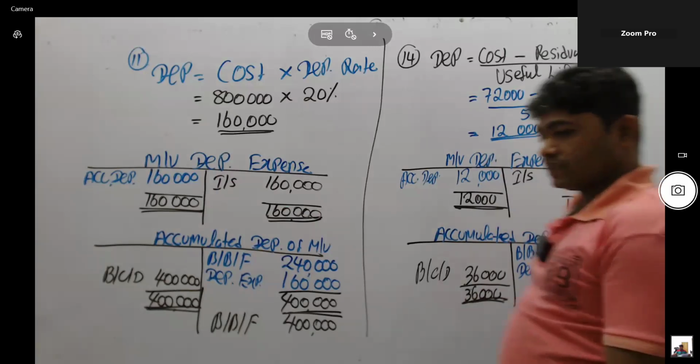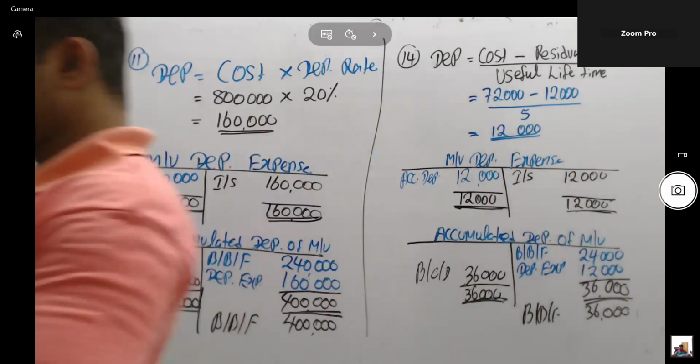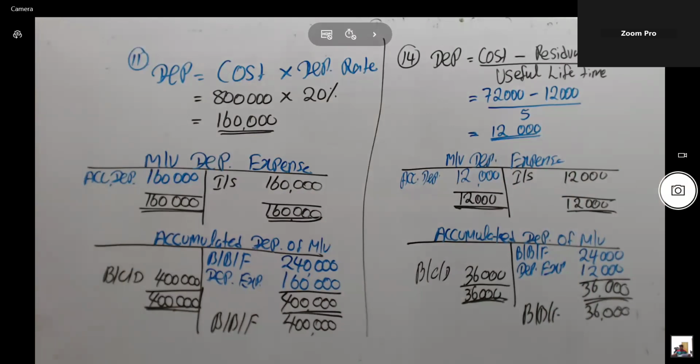Straight line methods. Prepare the workings. Think how to calculate annual depreciation as well as how to record in the ledger account also. Straight line methods. Think two methods can be applied: straight line methods and reducing balance methods.